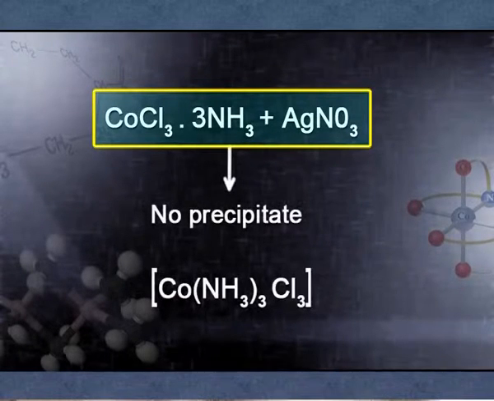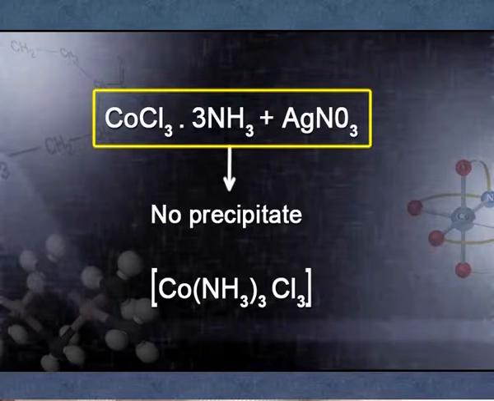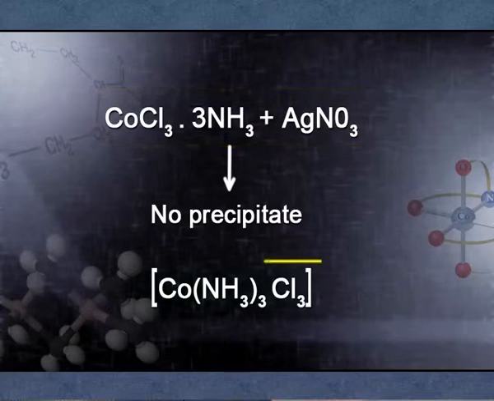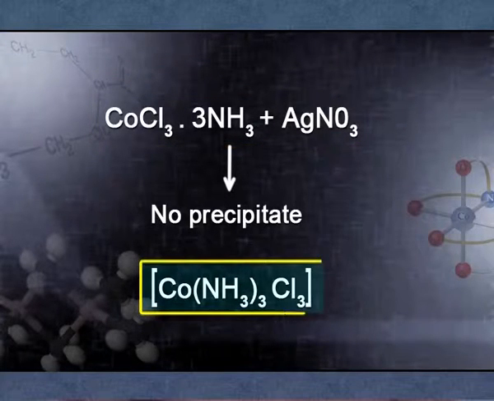For CoCl3·3NH3, he found no precipitate with silver nitrate. It means all 3 chloride ions are present inside the coordination sphere. So you can easily say [Co(NH3)3Cl3]. By using this experiment, you can easily find out the formula of the complex. You can take any complex, and by using this experimental evidence, you can easily write down its formula.